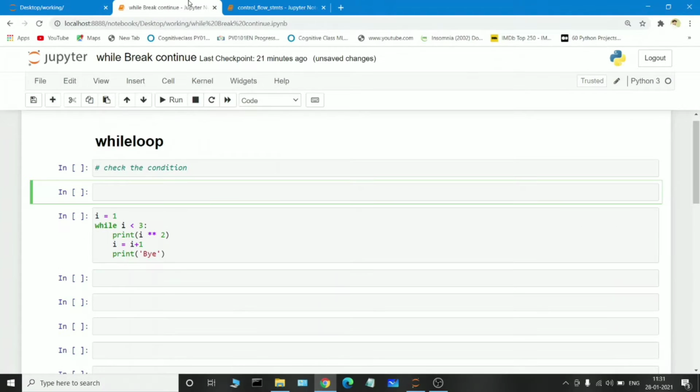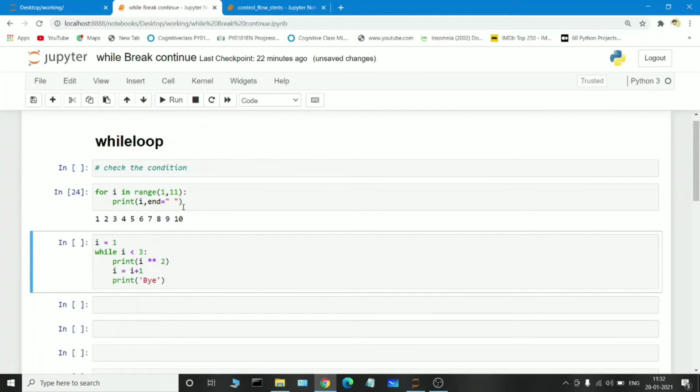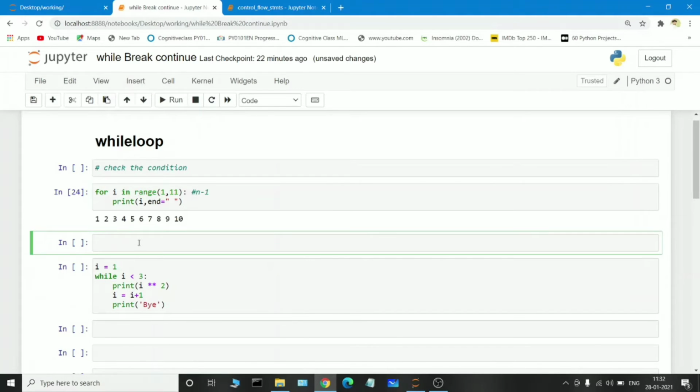Okay, so for example I will write a logic. Suppose I want to print the values from 1 to 10. If I use a for loop, for i in range of 1 to 11, and I want to print the values from 1 to 10, if I execute it, see it executes successfully with the help of the for loop. But why are we writing 11 here? We know the range function works with the n-1 category. So to write the same logic with the help of a while loop, it will be very easy.